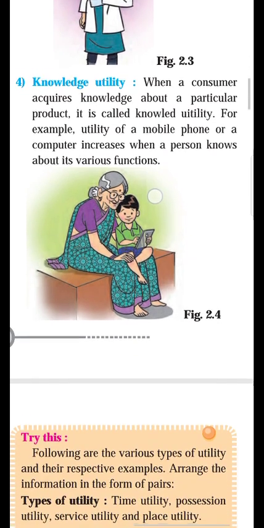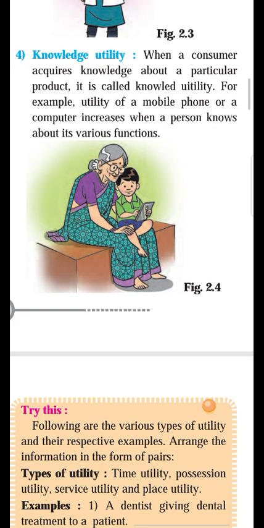Okay, now move towards the fourth type of utility, which is knowledge utility. Even the word says its meaning, knowledge. Knowledge means here training. Okay, when a consumer acquires knowledge about a particular product, it is called knowledge utility. Now we can modify this sentence. If the person does not know how to operate the mobile phone, he does not have any utility of the mobile phone, because he does not know how to operate it.